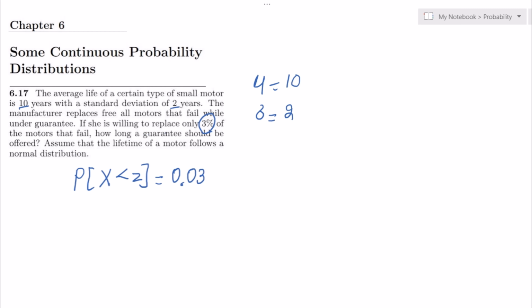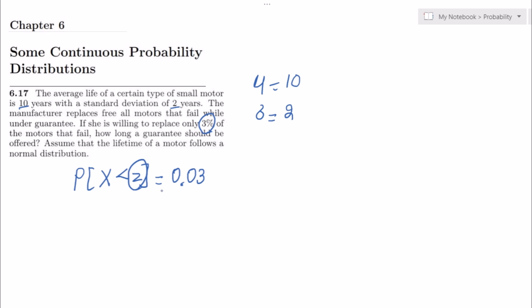So if she is willing to replace only 3% of the motors that fail, how long a guarantee should be offered? Okay, I want to find out the guarantee, which is this z. Assume that the lifetime of a motor follows a normal distribution. We have assumed it here as well, because this is what we have been doing since our previous questions. So therefore this is what we have.